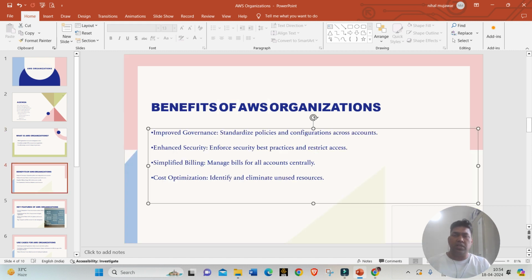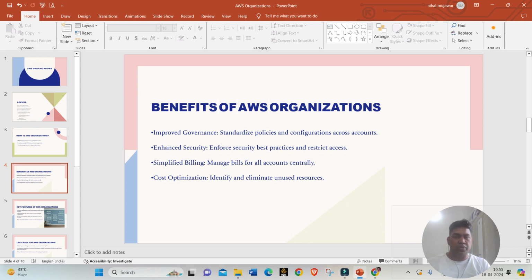Now let us understand the benefits of AWS Organizations. Improved governance: standardized policies and configurations across accounts. What does this mean? Say your organization has some guidelines or standard policies, and you want to apply all those standard policies across all accounts. You can go to AWS Organizations, and this will help us improve governance as per your organization's standard.